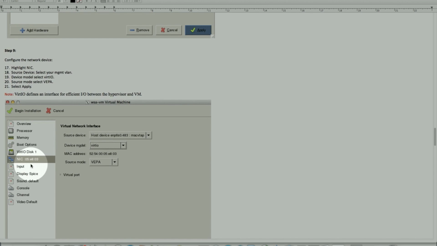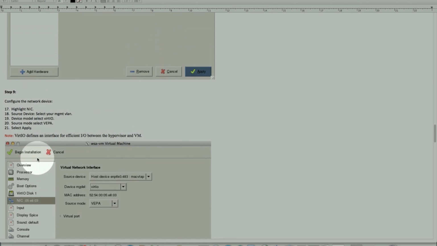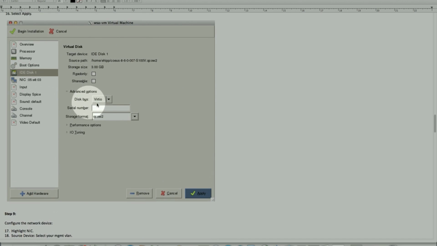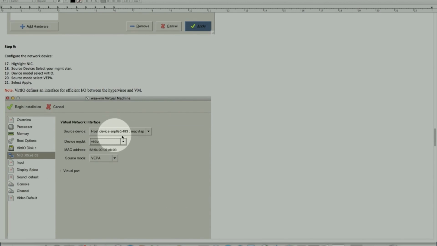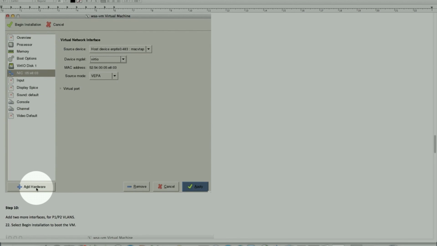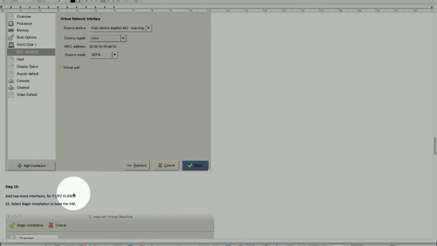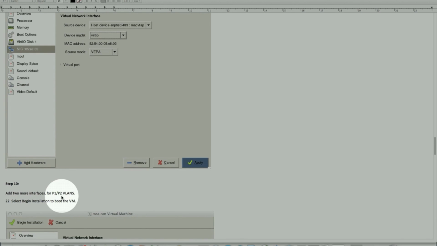We'll configure a NIC. On step 8 we created a NIC card, and with VirtIO, in order to have our M1, P1, and P2 work correctly, we need three virtual NIC interfaces configured. So this will be the first one. As we see, we picked a management interface on the NIC, VirtIO, and this setting here. Then we'll click on Add Hardware, and add 2 more NICs for P1 and P2.